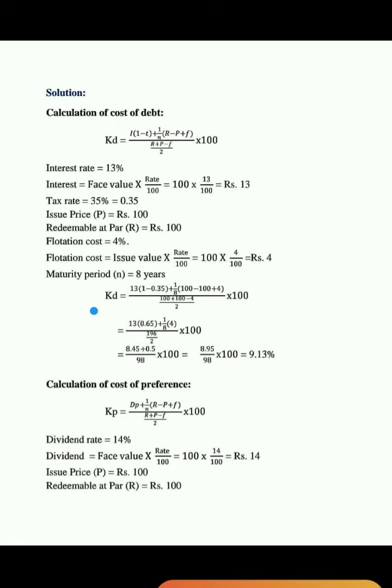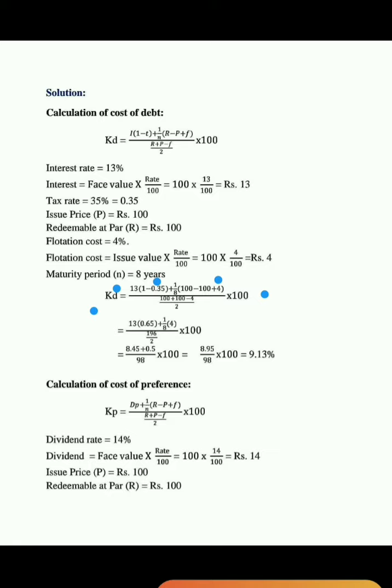So Kd is equal to I(1 minus T) plus 1 by N into (R minus P) plus flotation cost, divided by (R plus P minus F) by 2, into 100.